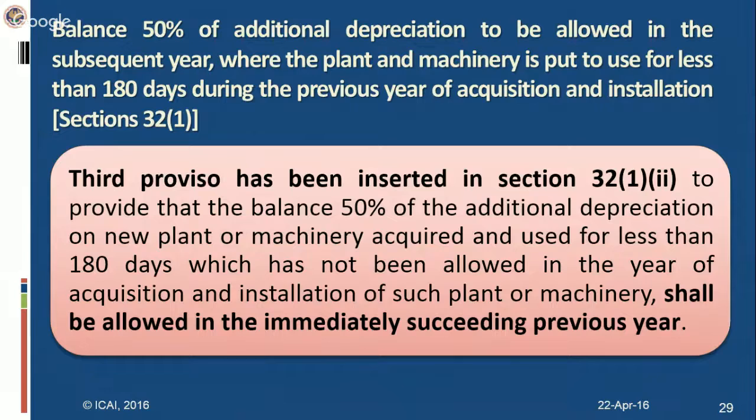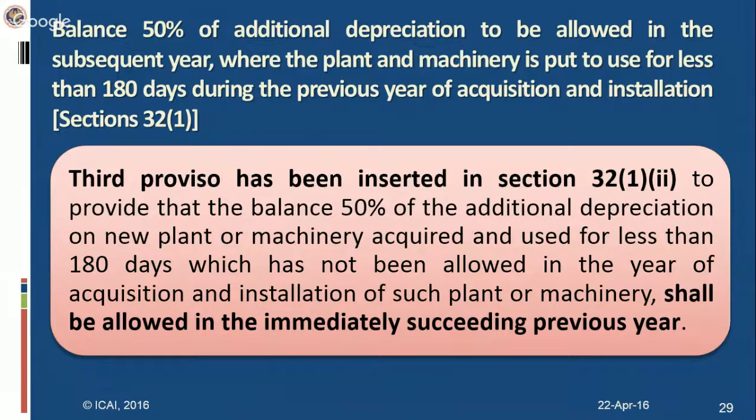But in the case of additional depreciation, since it is available at 20% on the actual cost of the plant and machinery, they will lose that benefit. They will not avail the 100% benefit which is allowable. So, to remove this discrimination in allowing additional depreciation on plant and machinery used for less than 180 days vis-a-vis used for 180 days or more, a third proviso has been inserted to section 32(1)(2).